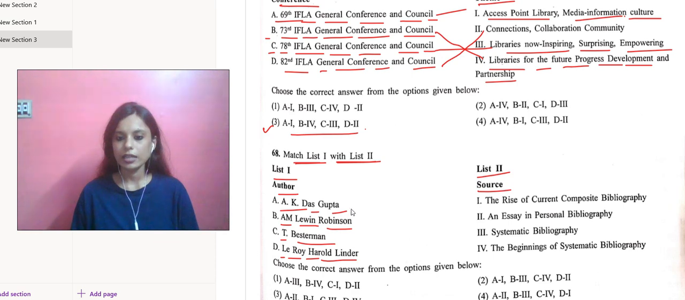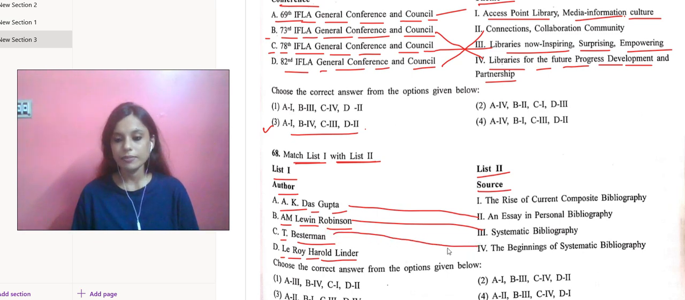Now with A.K. Dasgupta, we can put an essay in personal bibliography. A.M. Levin Robinson, we can put systematic bibliography. Then T. Besterman, we can put the beginnings of systematic bibliography. Then Leroy Harold Linder, we can put the rise of current composite bibliography. So we are putting A2, then B3, okay, this one is going. A2, B3, C4 and D1. Yes. So that's it.